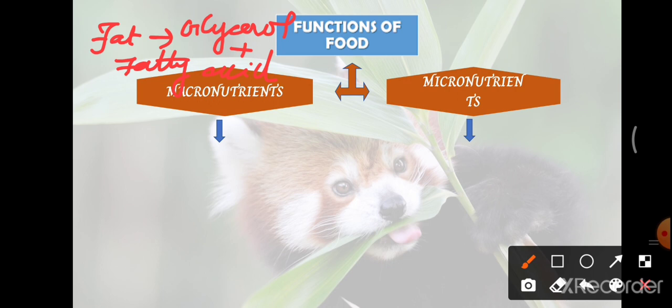So at the end of the digestion, fat is broken down into glycerol and fatty acid. Here, villi is a unit of absorption in our small intestine, and only protein and carbohydrates, that is amino acids and glucose, can be absorbed by the blood. Glycerol and fatty acids have a special mechanism inside the villi.